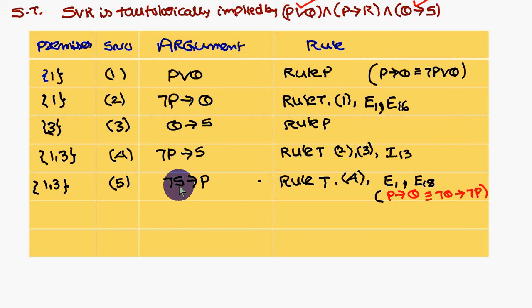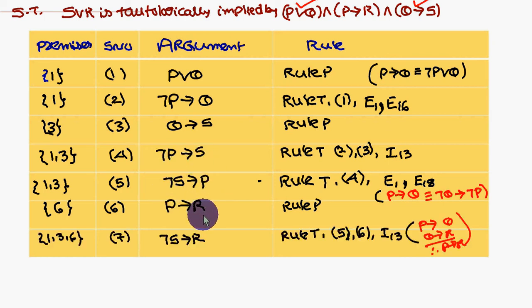So S will become not S, not P will become not of not P, therefore it will become P. So not S conditional P, using this rule. So next I will introduce the P conditional R now. So not S to P, P to R. If you mix these 5 and 6 statements, what are you going to get? P conditional Q, Q conditional R, Q and Q will get cancelled, P conditional R.